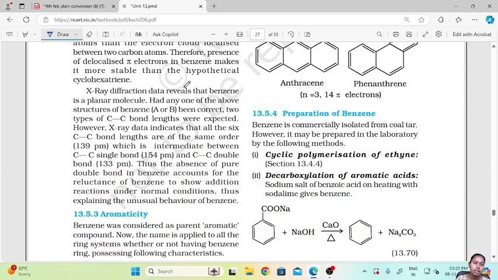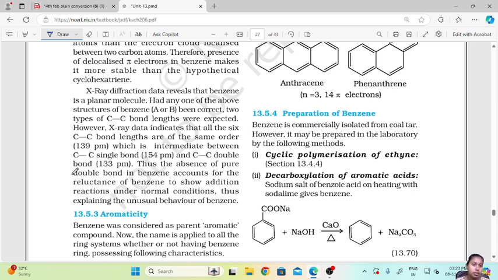Now, X-ray diffraction data reveals that benzene is a planar molecule. If it had any one of the above structures, two types of carbon-carbon bond lengths would be expected. However, X-ray data indicates that all six carbon bonds are of the same length, intermediate between a carbon-carbon single bond and a carbon-carbon double bond. So even though benzene is planar and can have both structures, the bond lengths are equal.